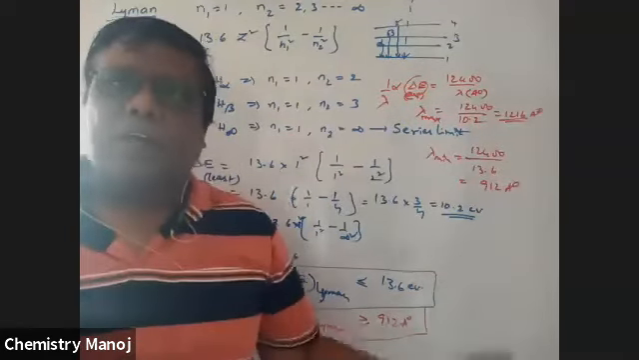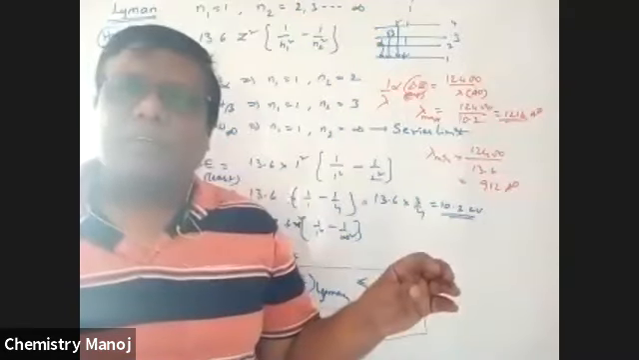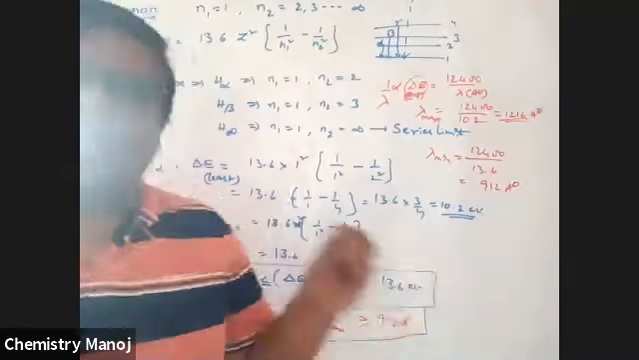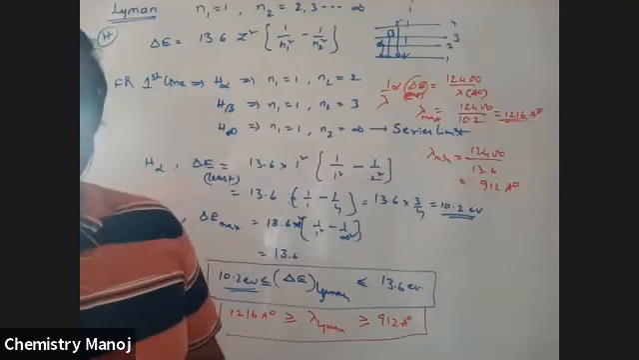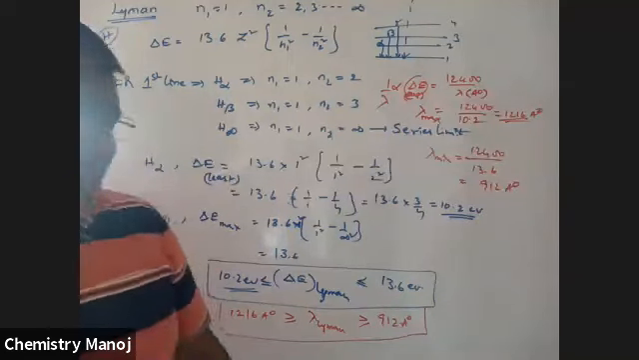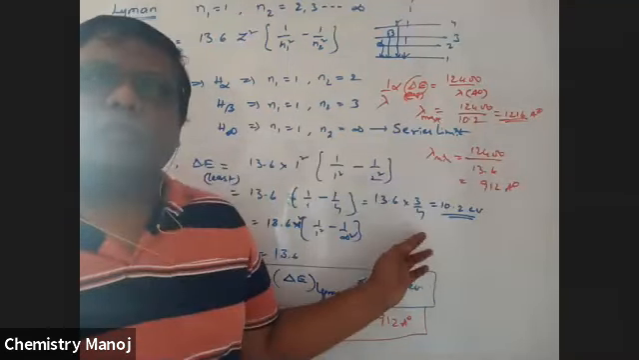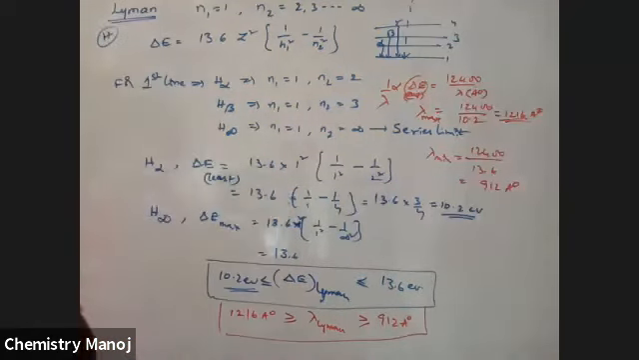Similarly for Balmer, Paschen, everything we are going to calculate. I am going to complete the concept, otherwise when is it possible to close the topic? So see here, it will take at least half an hour.